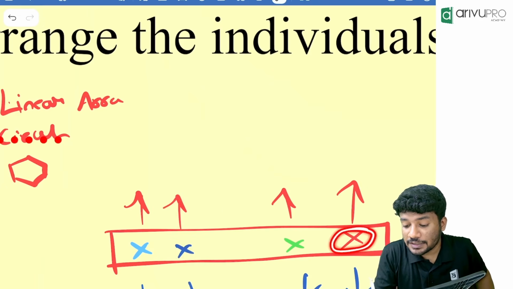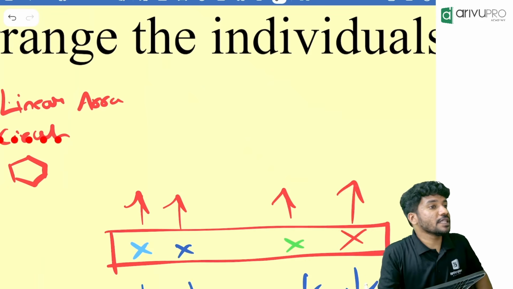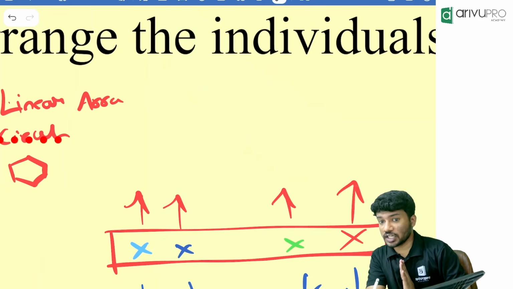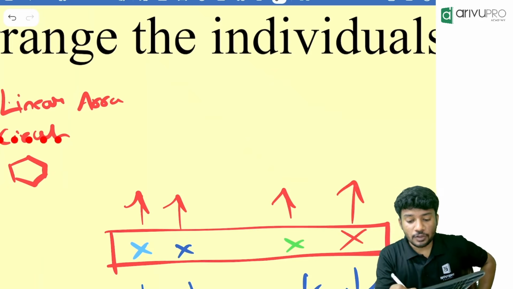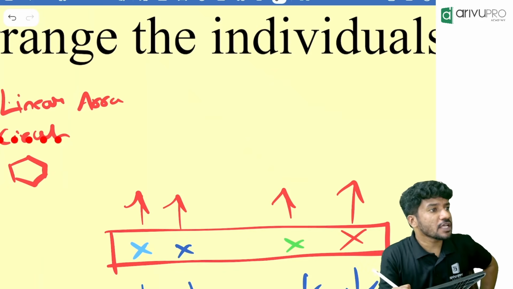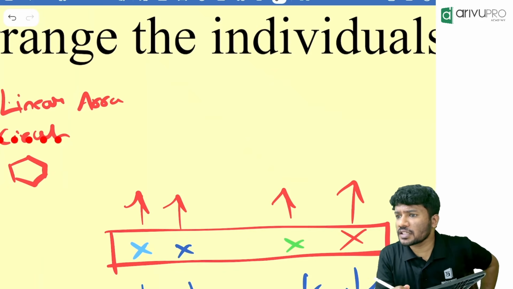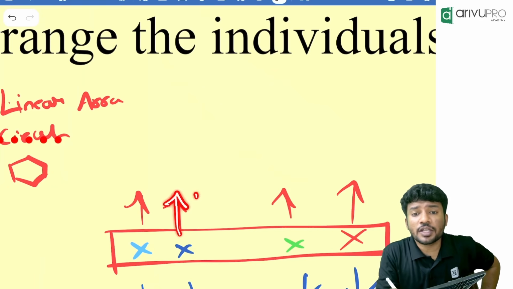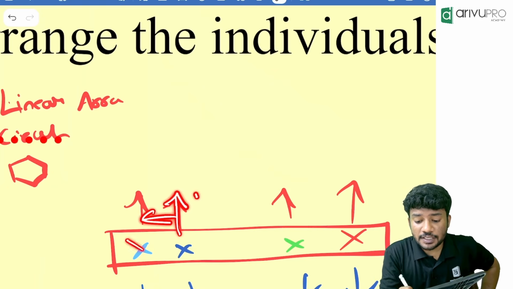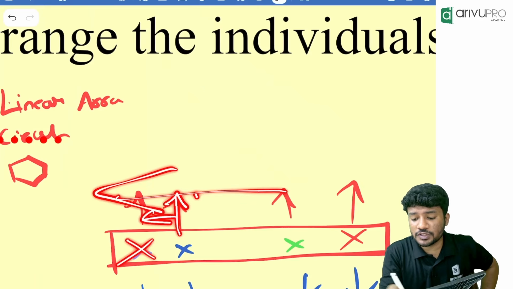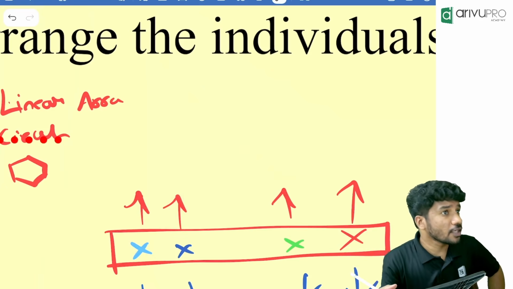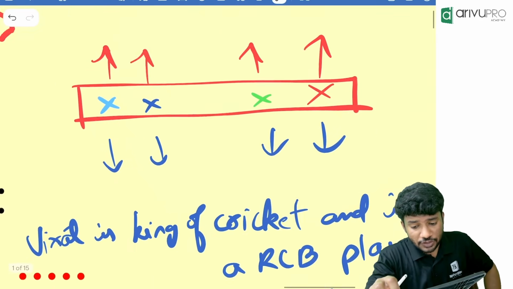Red color is sitting at the right end of the bench when everyone is looking towards the north direction, correct? Now, my next question, who is sitting at the left end of the bench? Light color blue is sitting at the left end of the bench. Why? Because everyone is looking towards north. That means their left hand side is towards this side, and right hand side is towards the other side. Understood, Shruti? Is that clear with you?